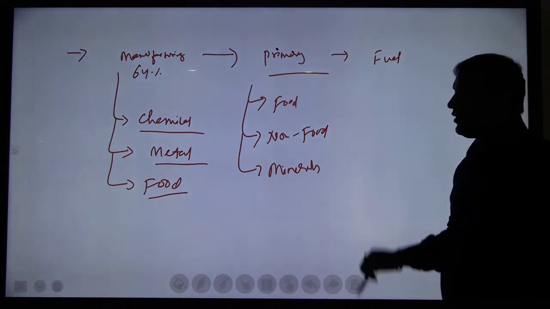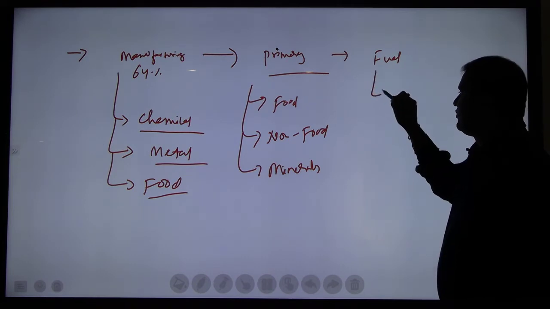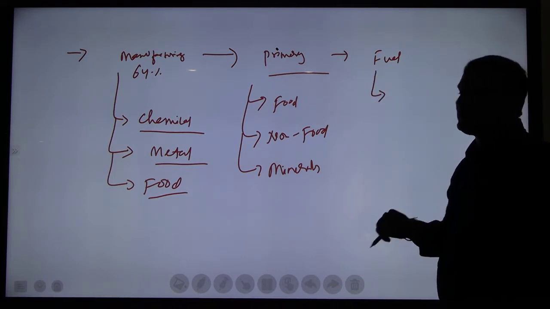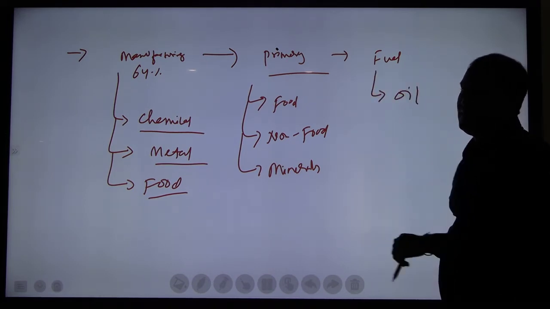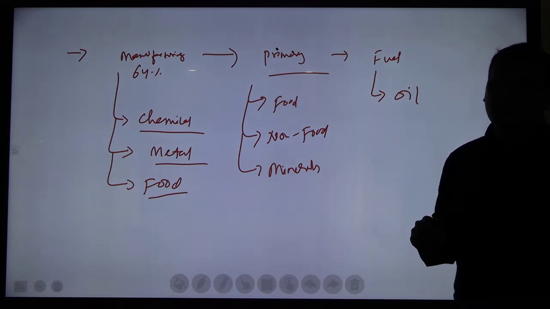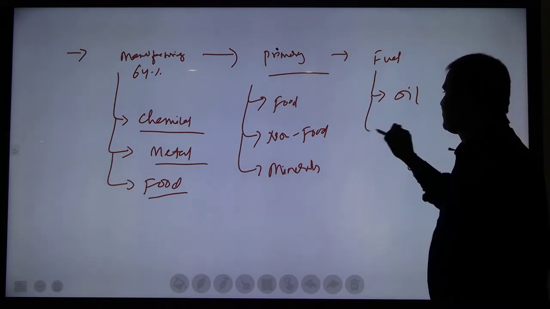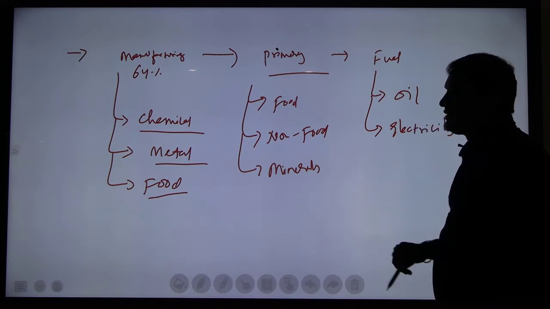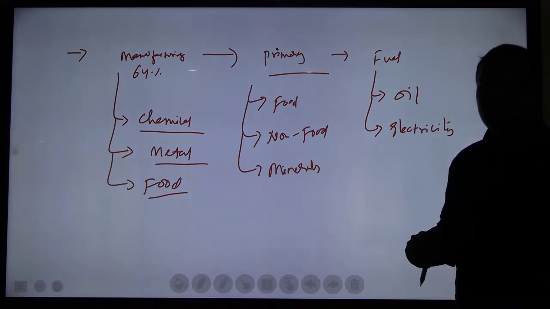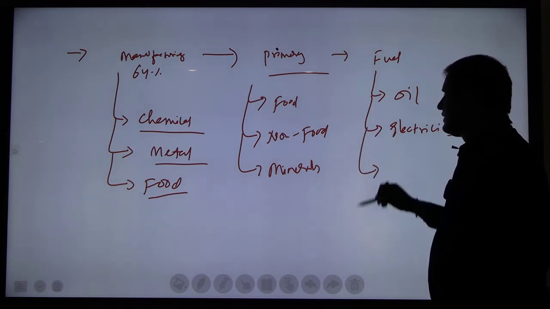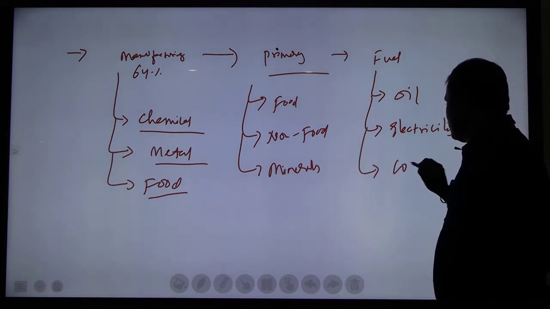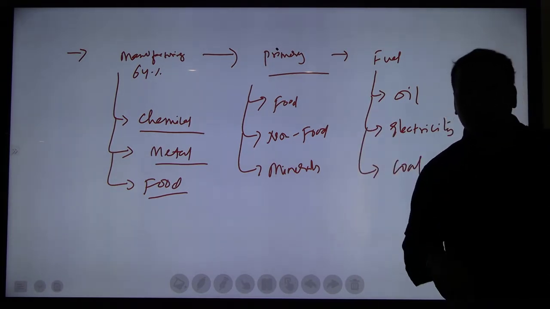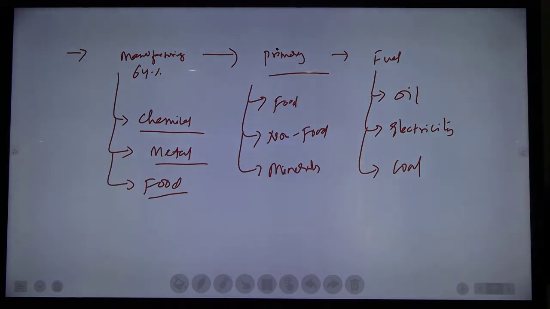Then under fuel, highest weightage is given to oil. Second highest weightage is given to electricity. The third highest weightage is given to coal. So this is the weightage system under WPI.